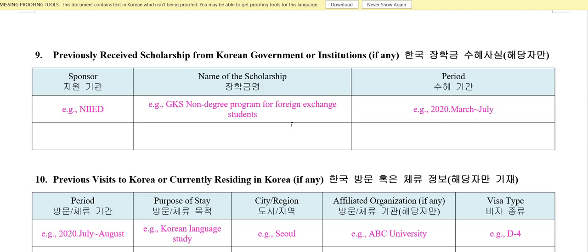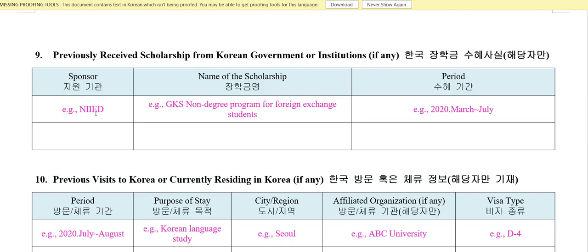For them the scholarship is not like from this year. If you are an ex GKS scholar, you can't apply for this GKS program. But if you have got a GKS scholarship for a non-degree program, they have given examples like an exchange program. If you have got one from NIIED, like your ex GKS scholar, for this type of program, you can just fill in who sponsored, or any scholarship you got from any institution of the Korean government or a Korean institution from Korea, not from your own country, here.